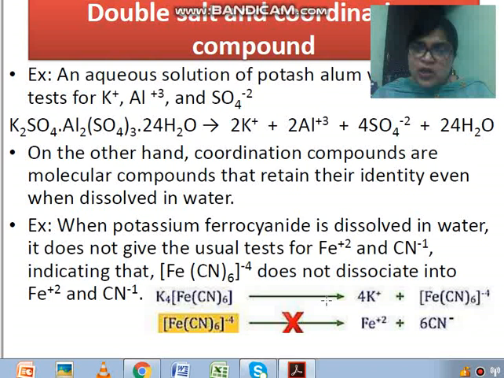So when I dissolve it in water, what will happen, children? This complex compound will retain its identity, and it is not going to split into Fe2+ and 6CN-. If I want to test these ions, it will give a negative test, because Fe2+ and CN- are not present at all in the solvent. Why? Because it is a complex compound, a single entity. It is not going to split into Fe2+ and CN-. So this is a very important characteristic of coordination compounds.